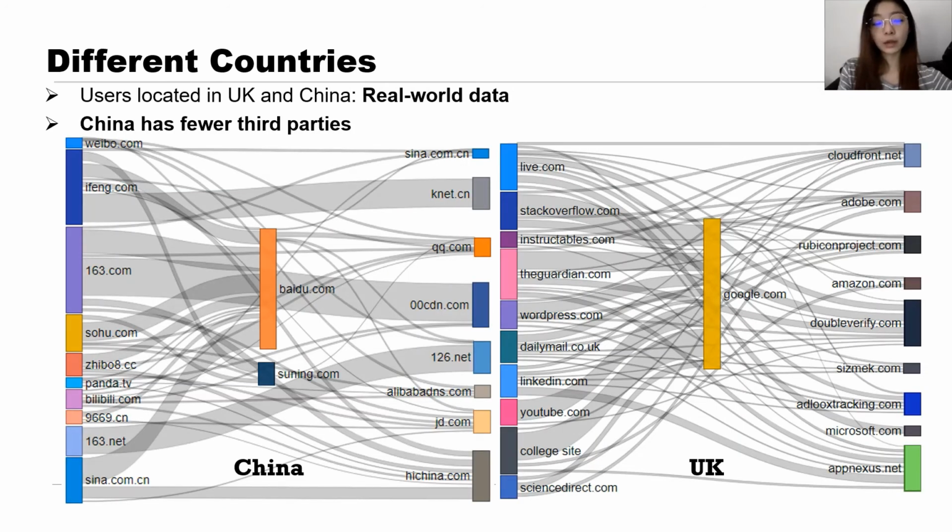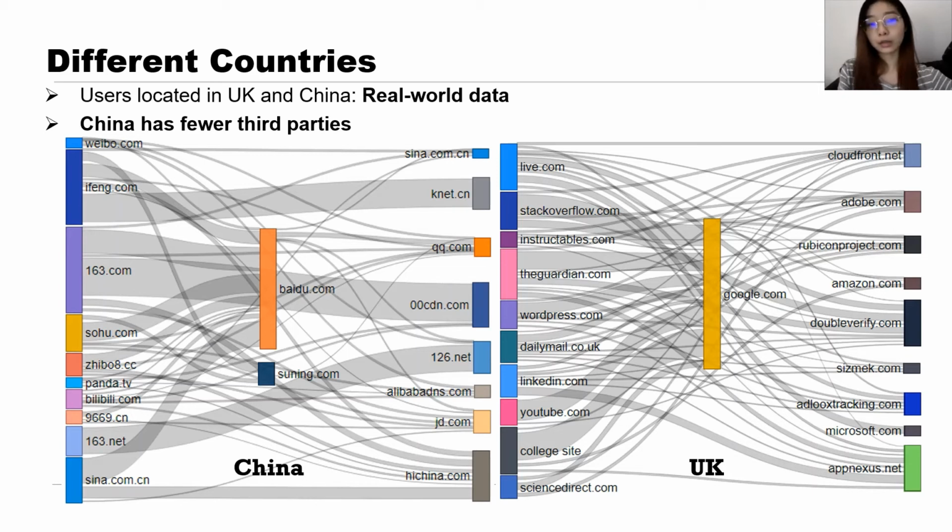Apart from the Alexa dataset, we also recorded one year of browsing data from real users located in the UK and China. Here we use a Sankey diagram to show the traffic of our real user study. The left bar shows the first-party websites, and the right bars show the third parties loaded by each first-party website, and each flow represents a loading action.